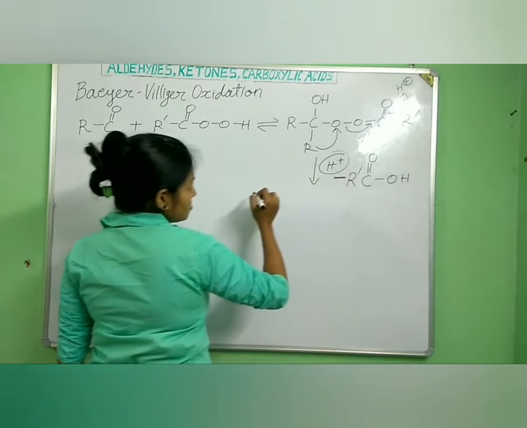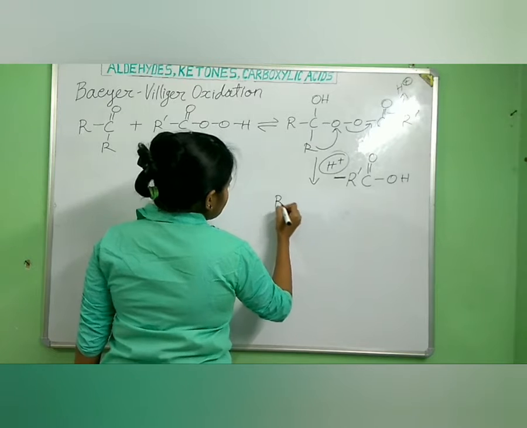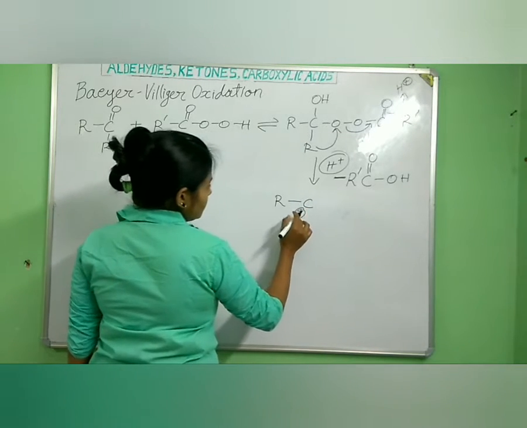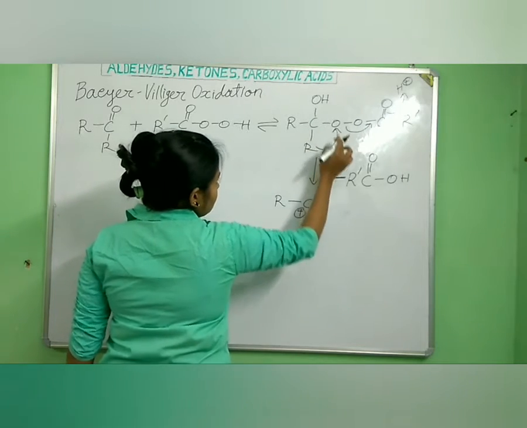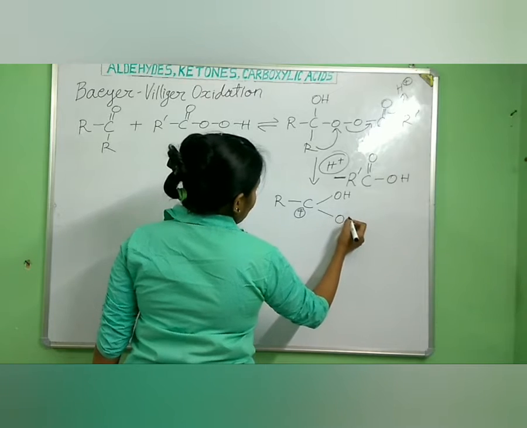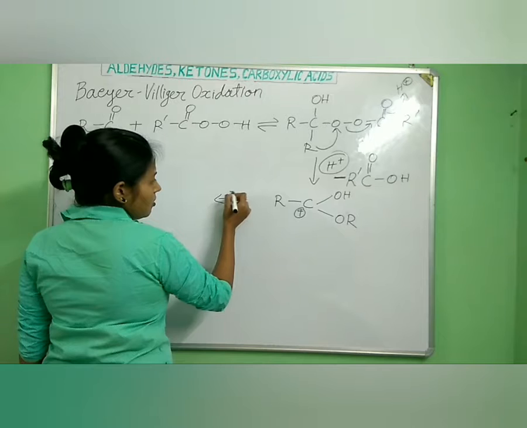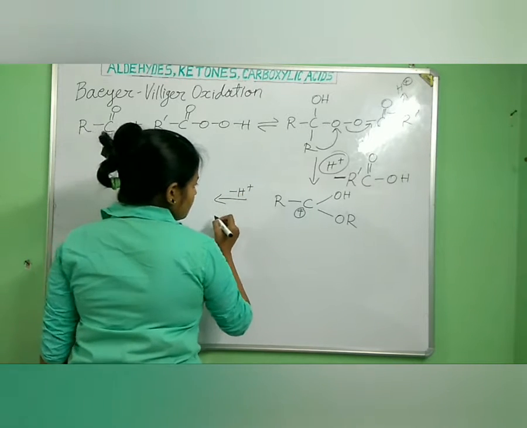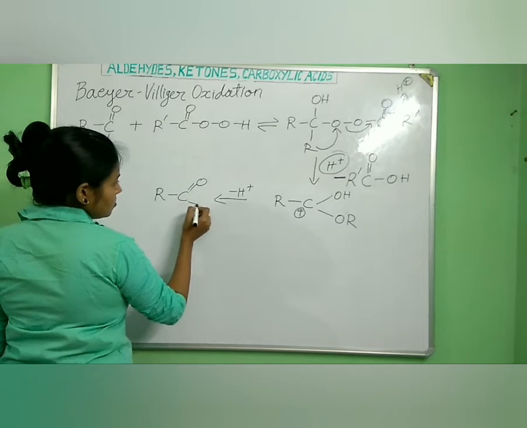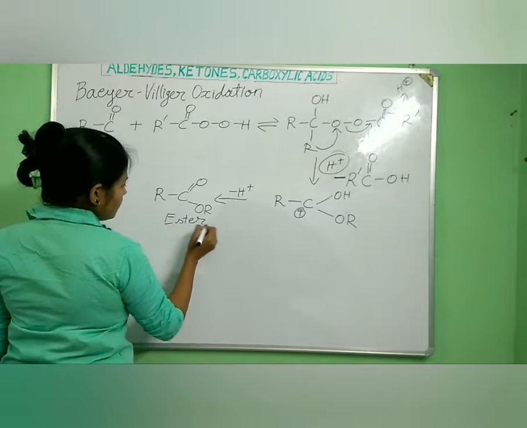Understood. Now what happens in the next step? We will get R, with a slight positive charge on this carbon, as the alkyl group has migrated over here, so OH and OR. Now there will be removal of H plus. So what will we get? R C double bond O OR. This is our ester. Understood?